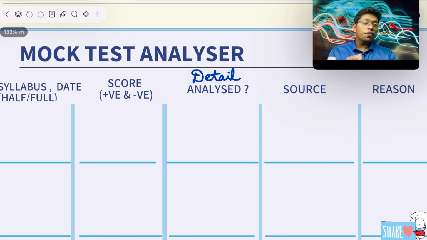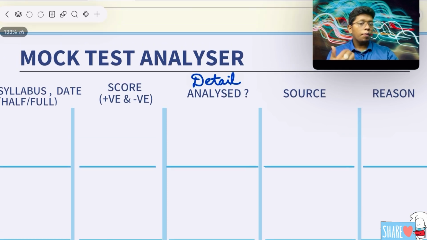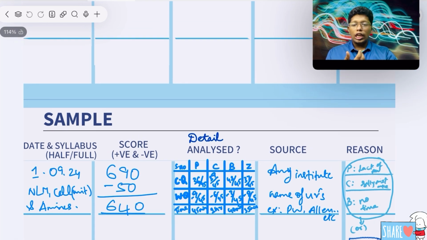Now I will give a very good example how to use it. So I have taken already an example and wrote it below. I have given it in the below. I will show you now. This mock test analyzer, how to use it, how to write everything. I have made an example and given in this.